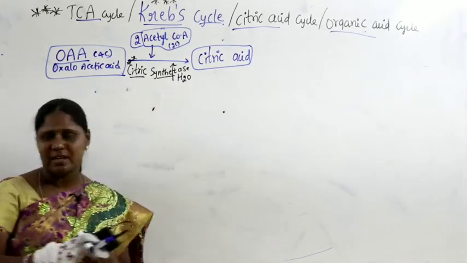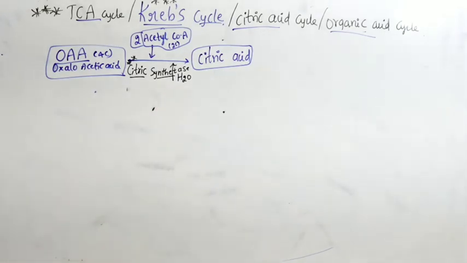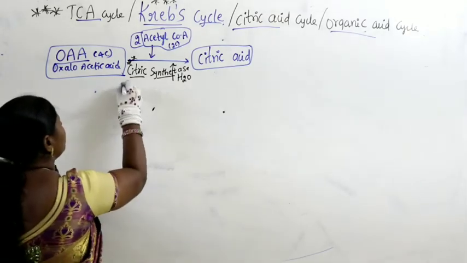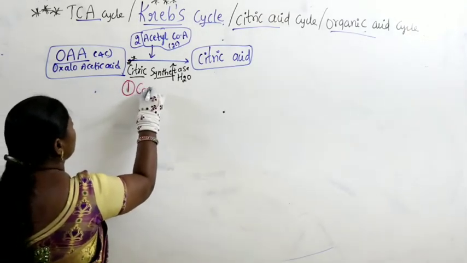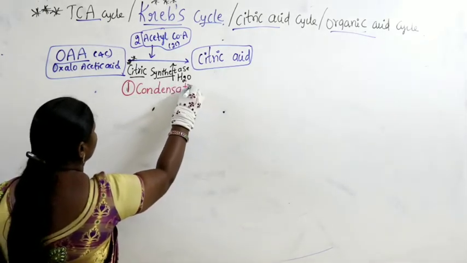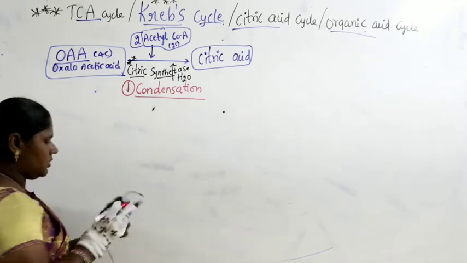I will try to write with another marker. So here the first reaction is called condensation.